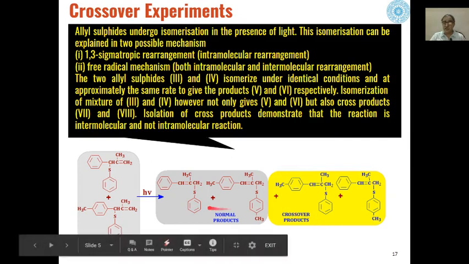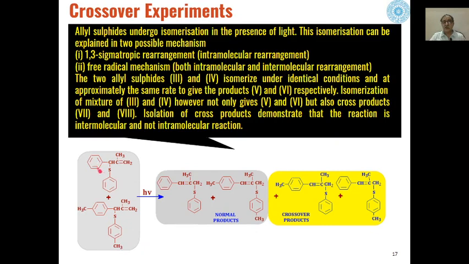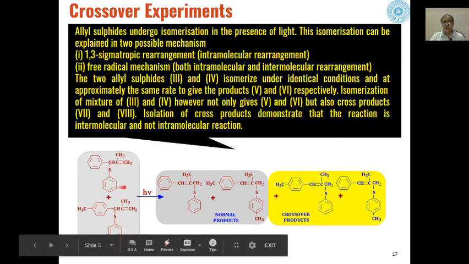That is, the movement of this group to this position, and this goes to the other molecule, that is one toluyl and one phenyl at this place, whereas in this case this group, instead of getting attached to this group, gets attached to this position. So these two types of crossover products are formed in this reaction.